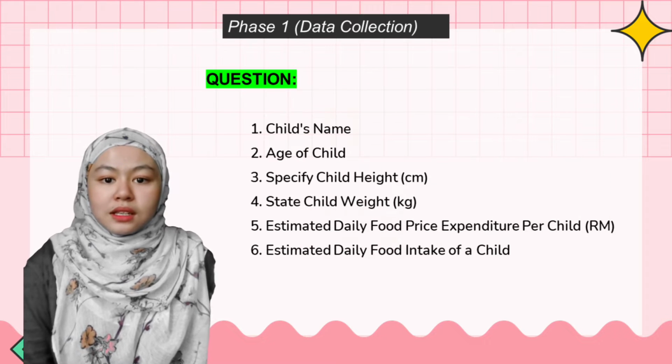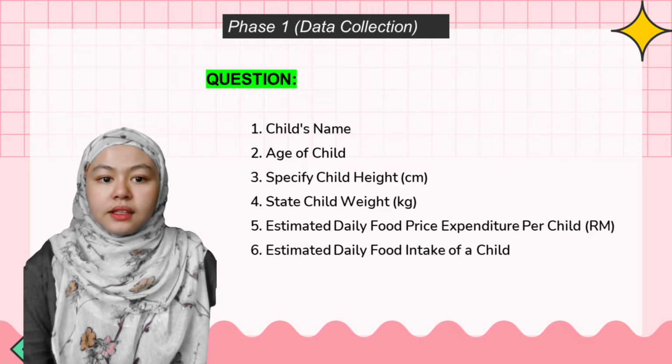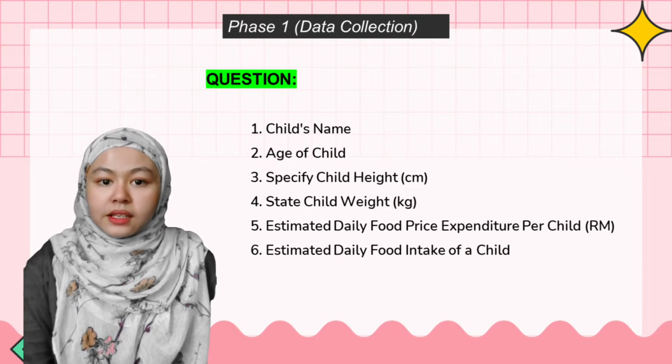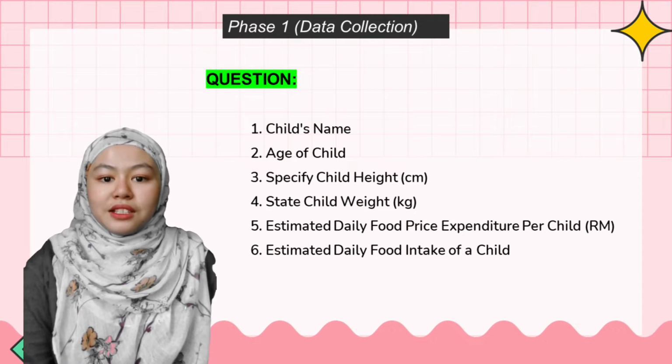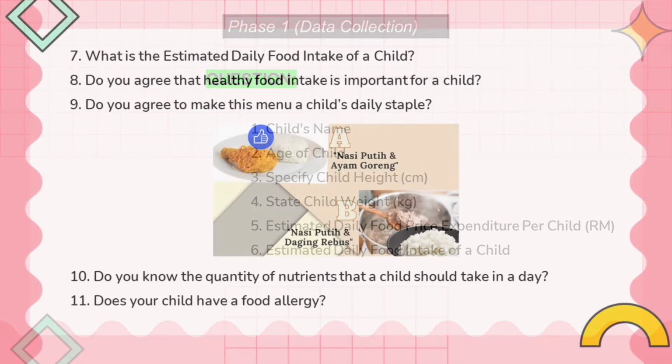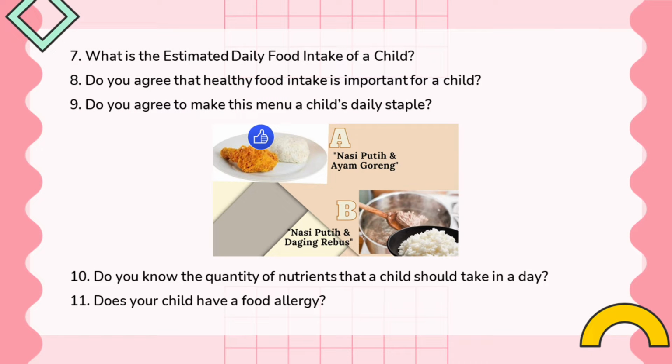The questions we ask are as follows: child's name, age of child, child's height in cm, child's weight in kilograms, estimated daily food price expenditure per child in RM, estimated daily food intake of child. What is the estimated daily food intake of a child? Do you agree that healthy food intake is important for a child? Do you agree to make this menu a child's daily staple? Do you know the quantity of nutrients that a child should take in a day? Does your child have a food allergy?